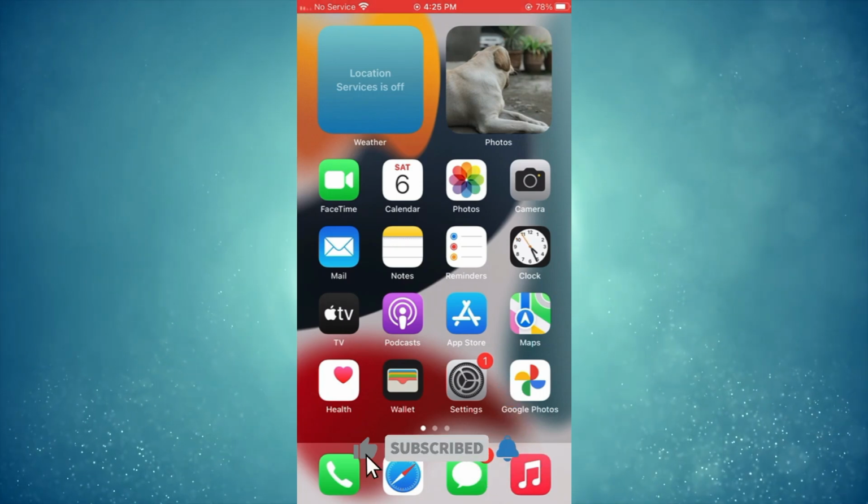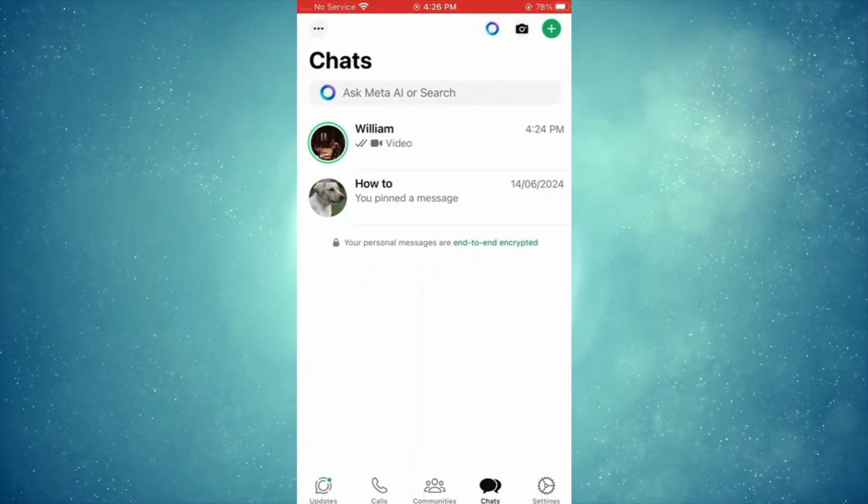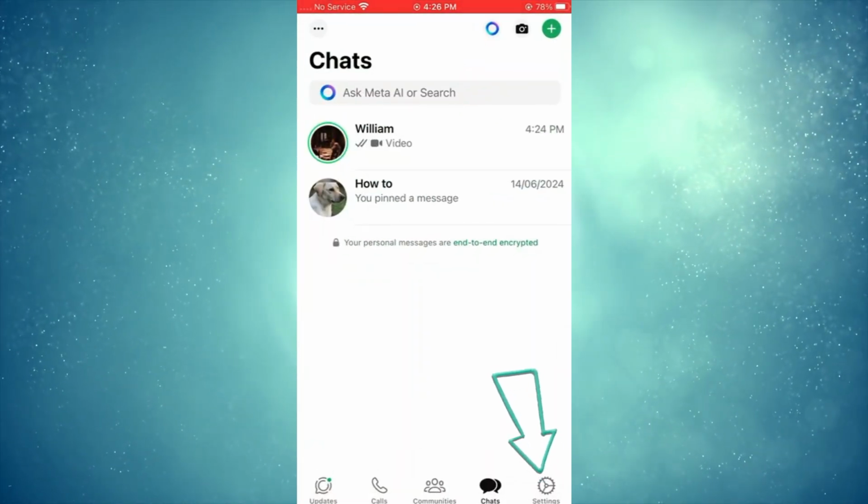Today I'll show you how to activate notification sounds on WhatsApp. Let's get started. First, open WhatsApp on your phone. Tap the three dots in the top right corner and go to Settings.